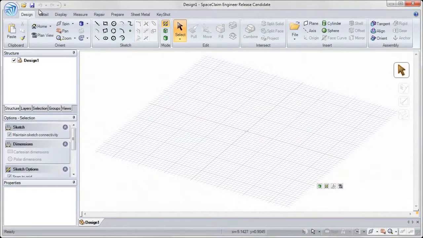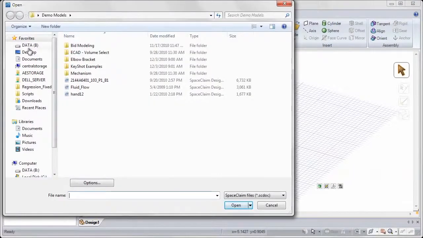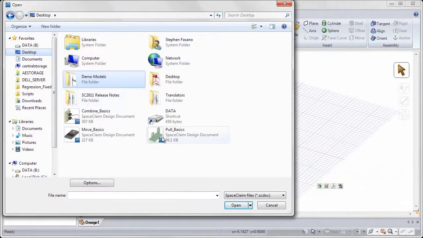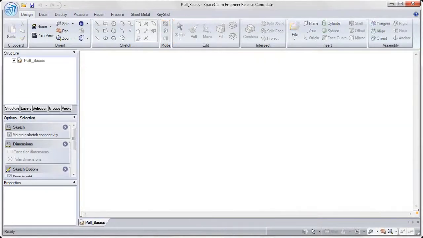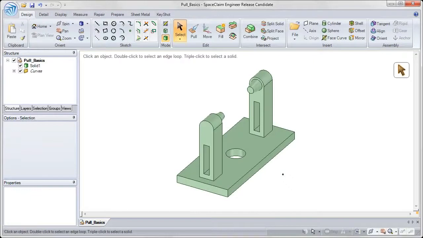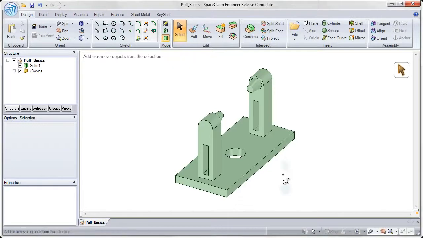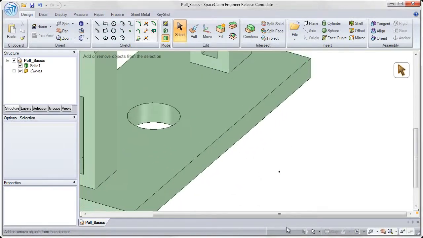To start this exercise, open up the pull basics file, which we'll be using for the training. When you open this geometry, you'll notice that off to the right of this part, there's a point. So let's start studying the pull tool based on this one point.